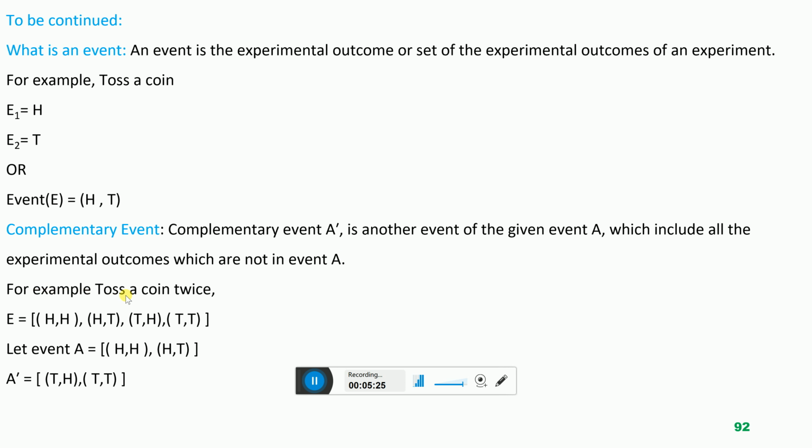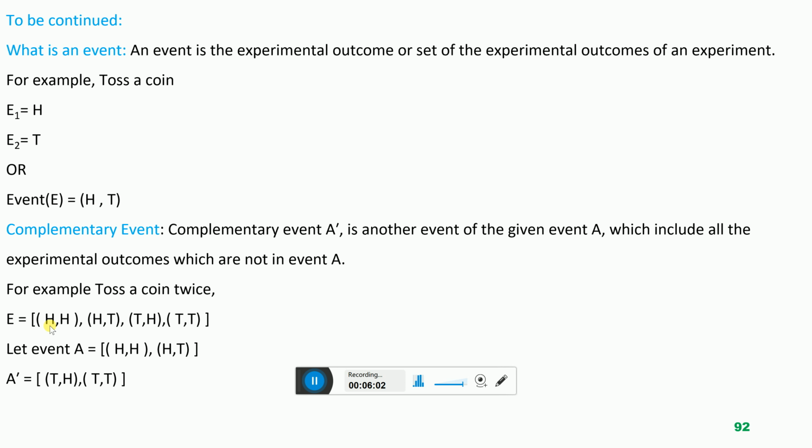Let me clarify complementary event by putting one example. Suppose toss a coin twice. So we studied this experiment many times in the previous lecture, that if we toss a coin 2 times, these 4 experimental outcomes are possible, and we write these 4 experimental outcomes as a set, in the set form as event. We define that event is the set of outcomes of an experiment.